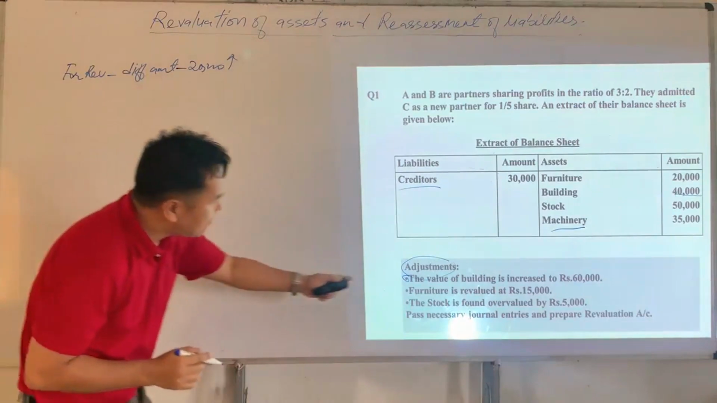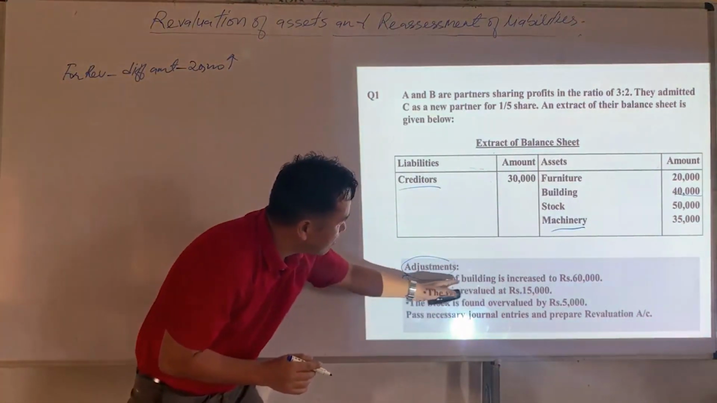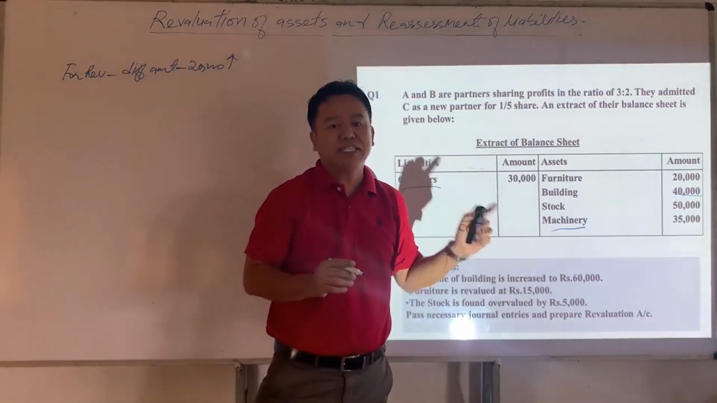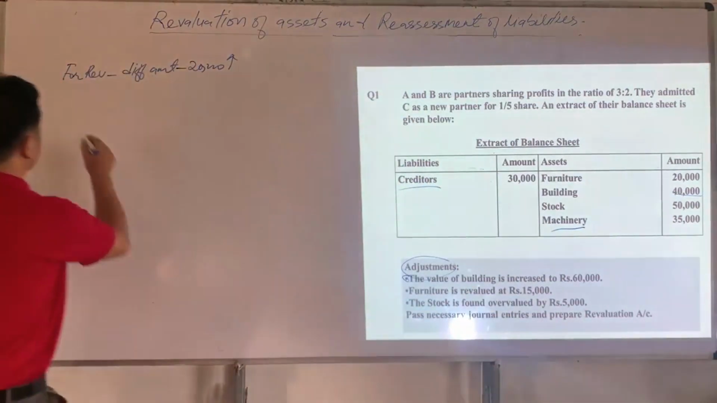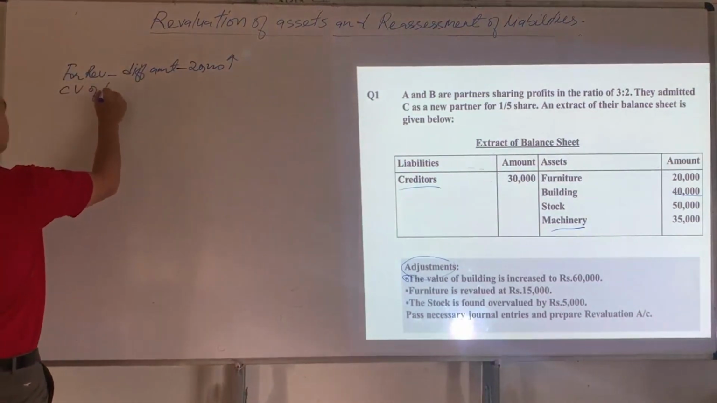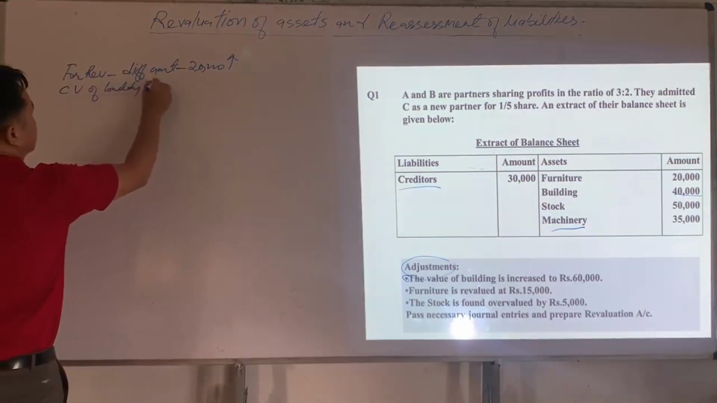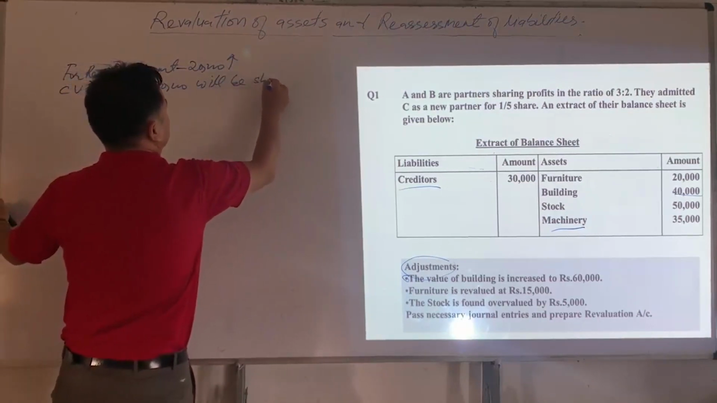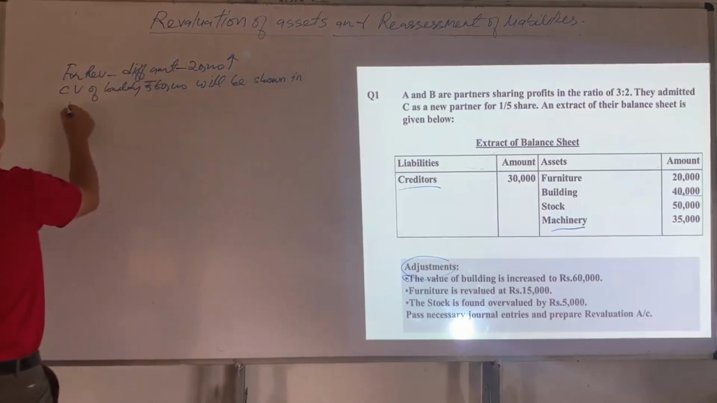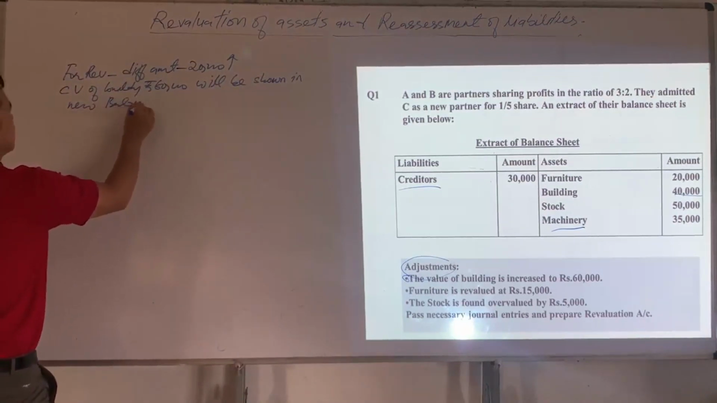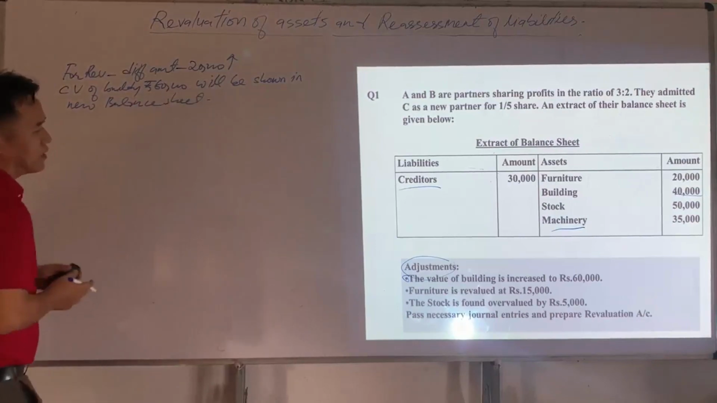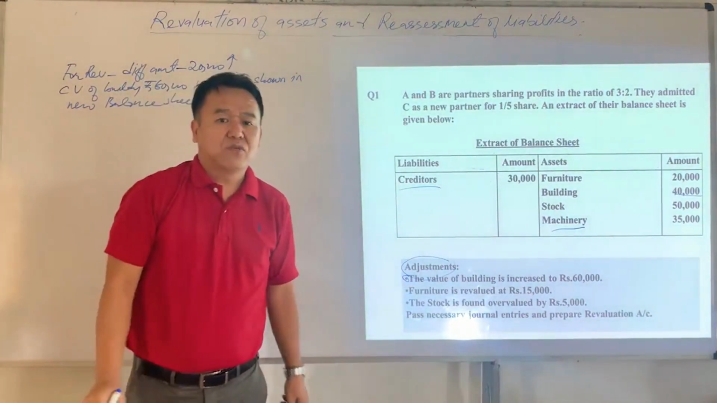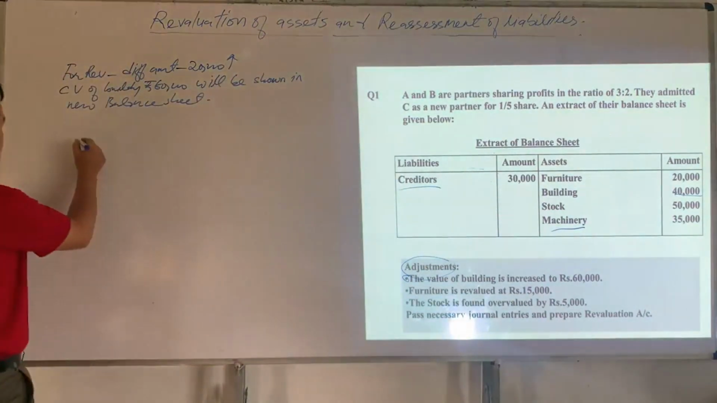Now, what is the current value of building? So here the current value of building is rupees 60,000, since the value of building is increased to 60,000. So the current value of building, rupees 60,000, will be shown in the new balance sheet. Okay. So if the value of building is increased to rupees 60,000, what will be the journal entry? The journal entry is